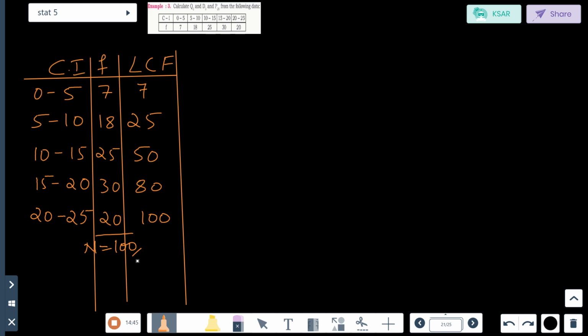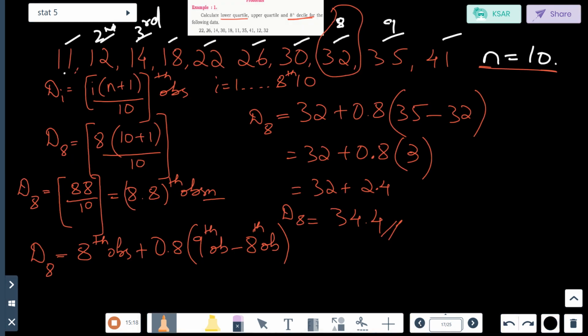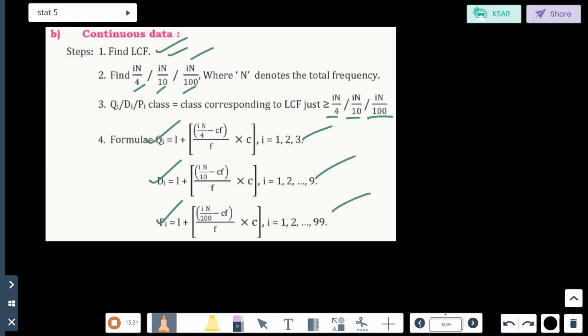They have asked 3 problems. Remember, they have asked Q2, D3 and P20. We have to calculate these 3 values. So how to calculate these 3 values? First, let me go back to the page where we had the theory part. Here, continuous data. I'll rub it for you so that you can see.